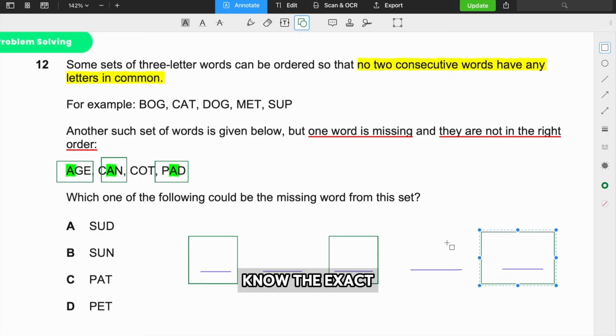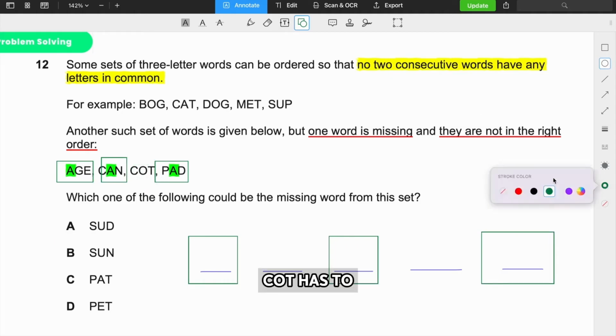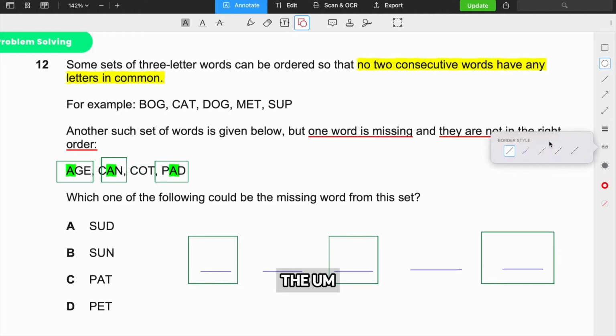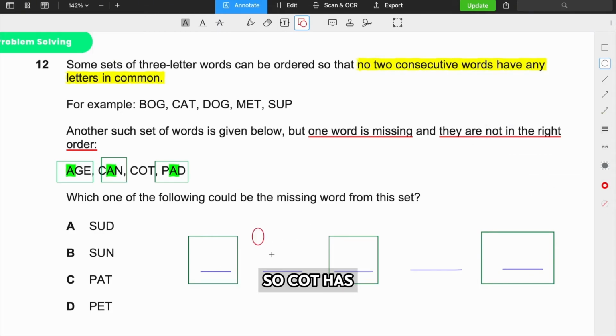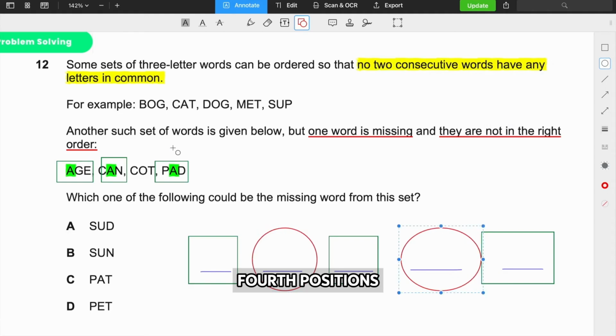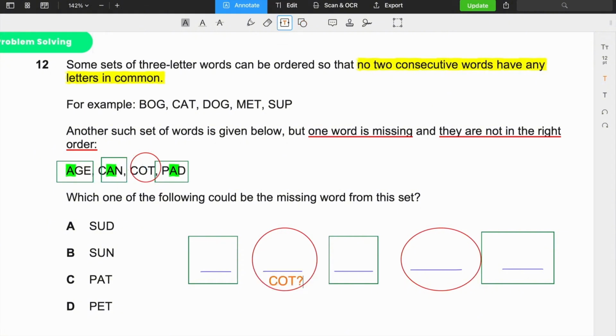I don't know the exact position of them, but we also know that cot has to be in either, let's choose a different color, the second or fourth position, because that's just what's left for it. So you can experiment. Let's just say we have cot here. Then that means the missing word has to be there. We're just going to do trial and error.